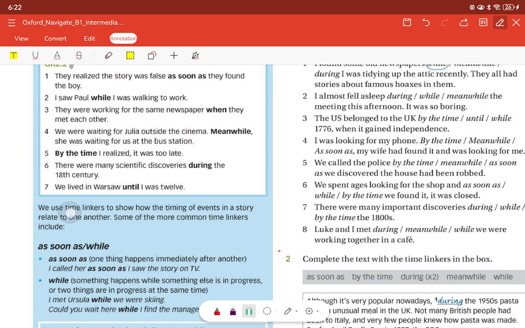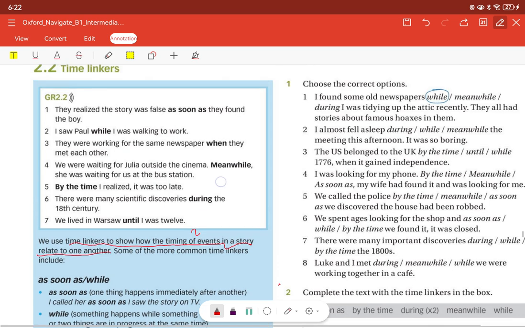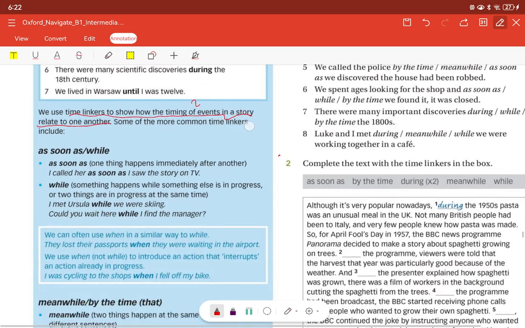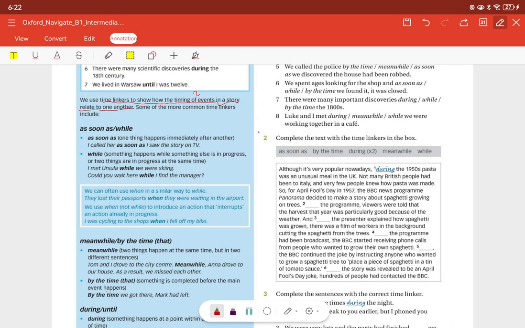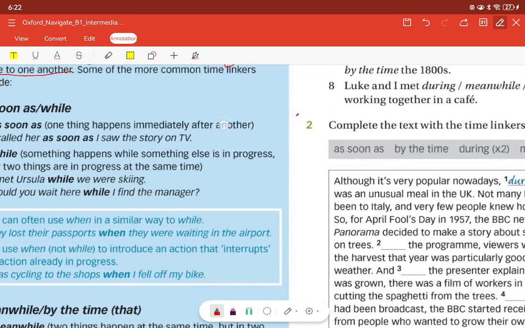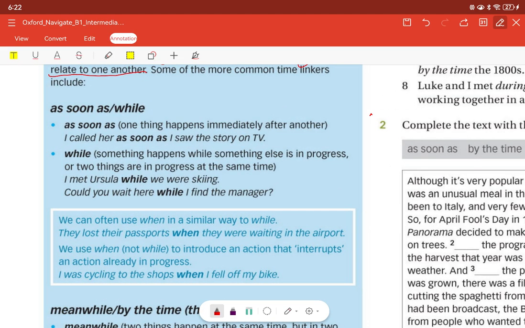When do we use time linkers? We use time linkers to show how the timing of events in a story relate to one another. So that means we link two events, or two activities, using time linkers. Here you will learn six time linkers. First, let's begin with as soon as and while.